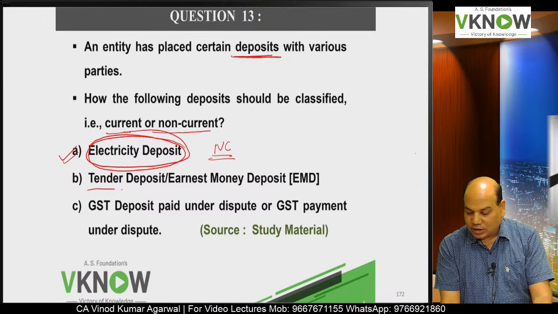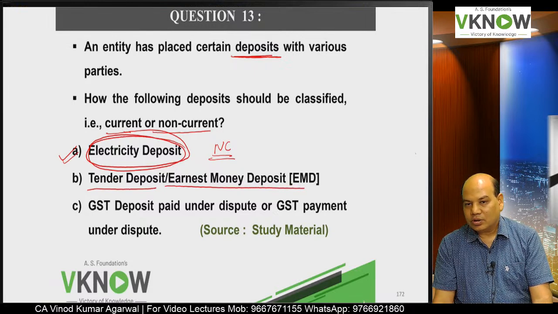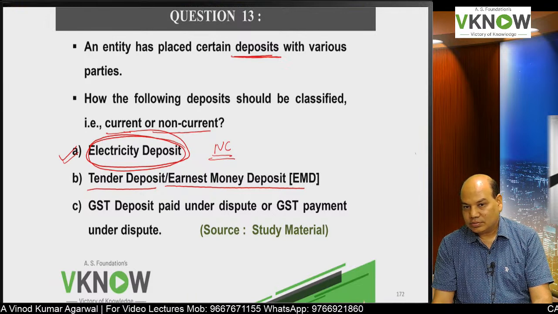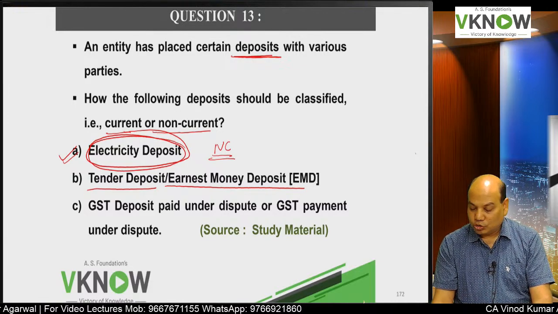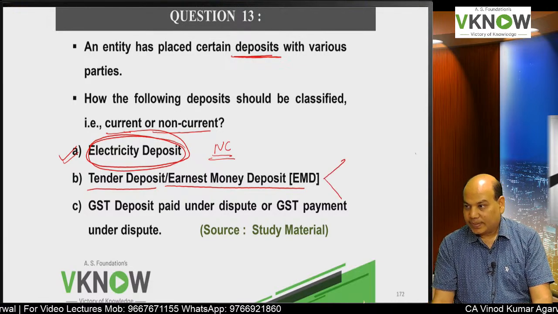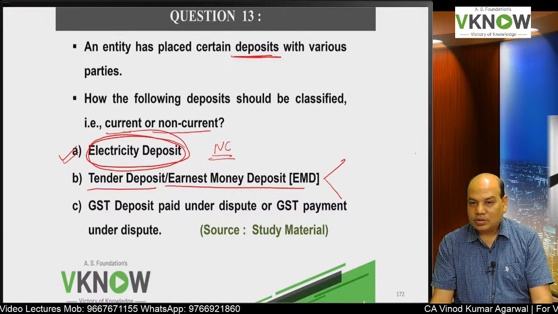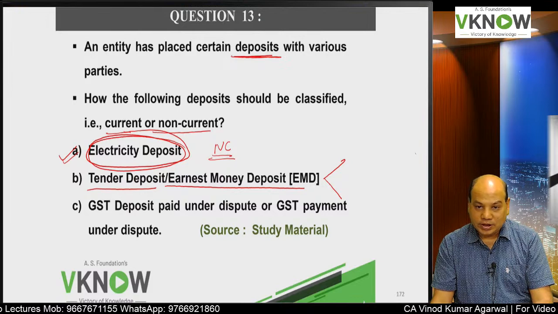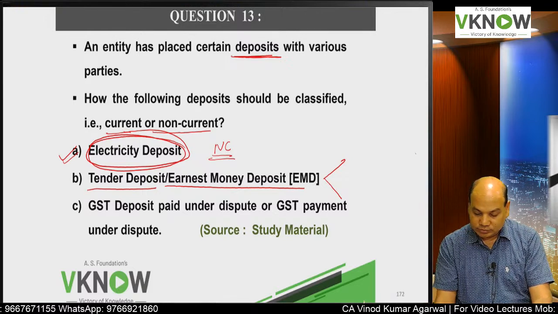What about this tender deposit, earnest money deposit, EMD? Now here we cannot give one answer because it will vary from tender to tender, as terms and conditions are given. So here you will write both the answers. If it is expected to be realized within 12 months, depending upon the terms of the tender, then current. But if it is not expected to be realized, then non-current.